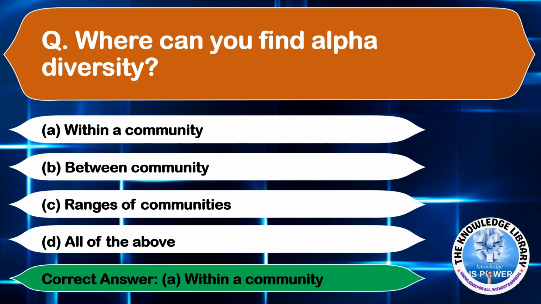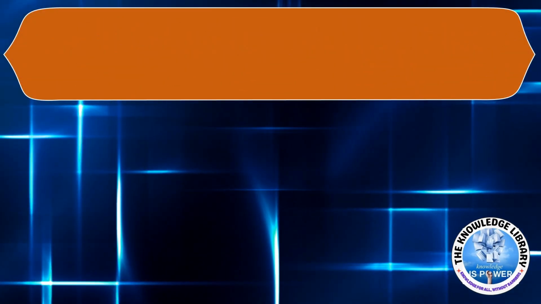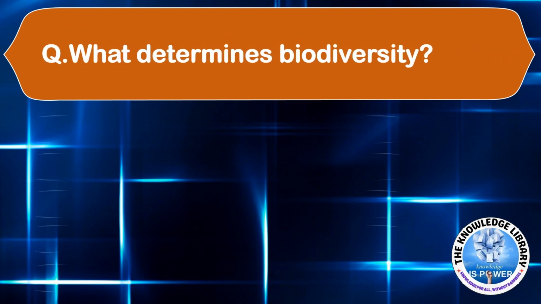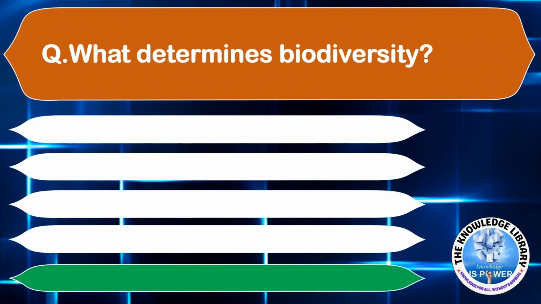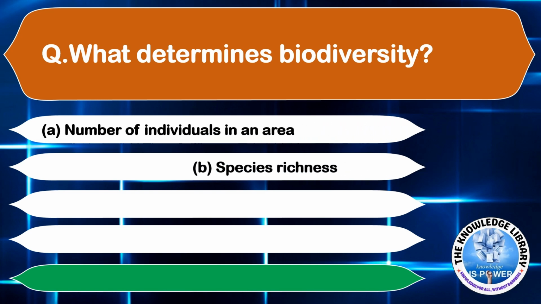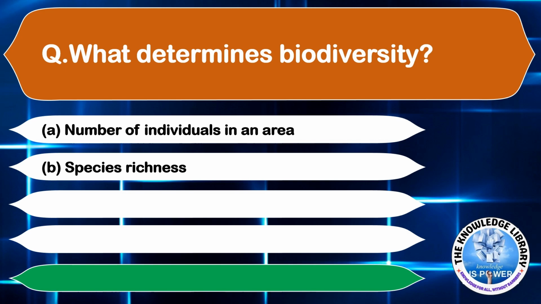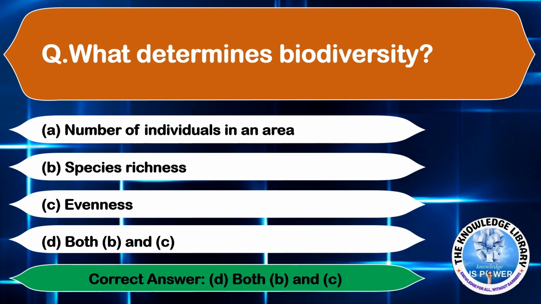Moving on to the next question. What determines biodiversity? Option A, number of individuals in an area. Option B, species richness. Option C, evenness. And option D, both B and C. The correct answer is option D, both B and C.